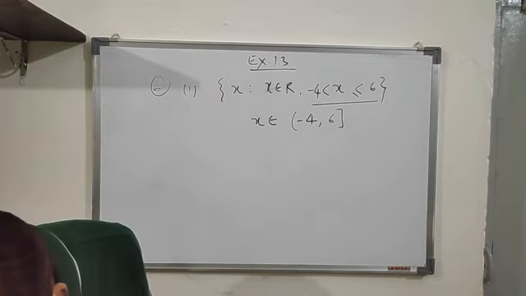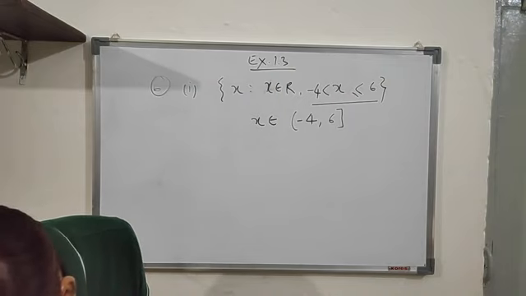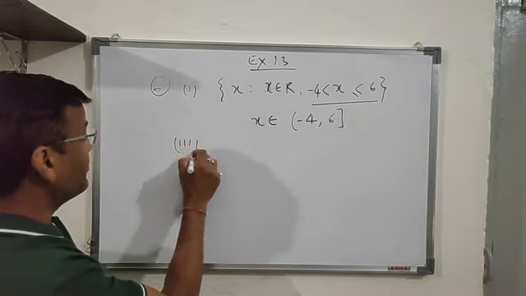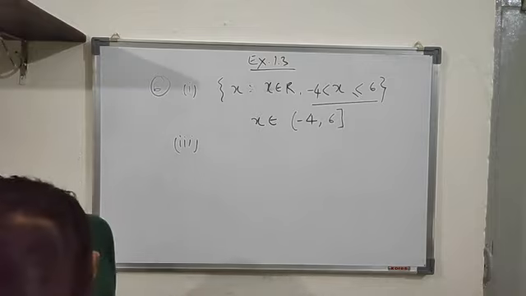Now I'm taking one more part of it. Let's take the third part of this one. All these remaining parts are similar, so you can do them on your own.